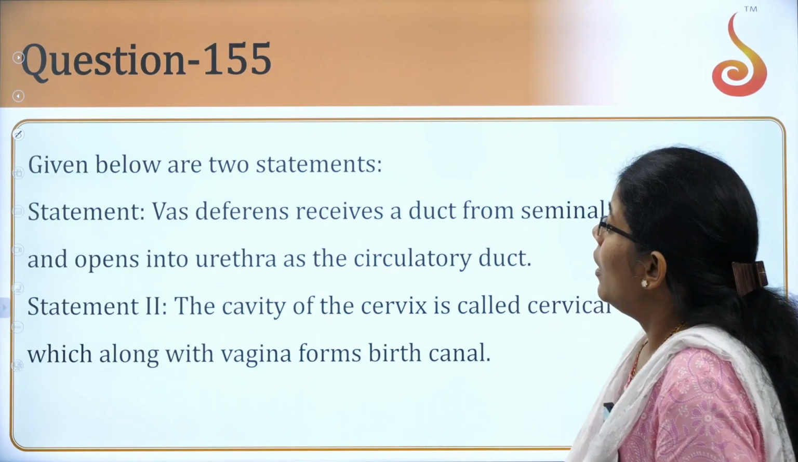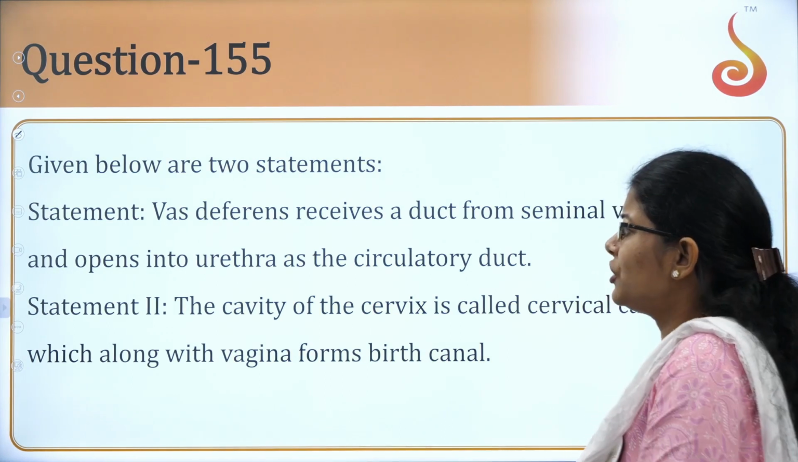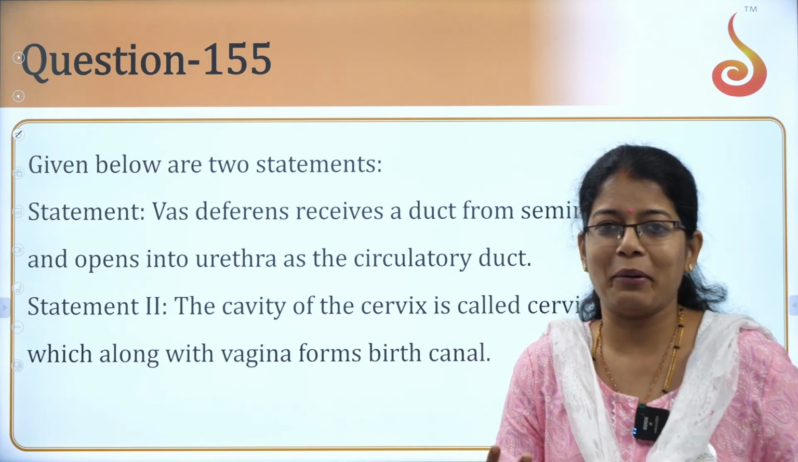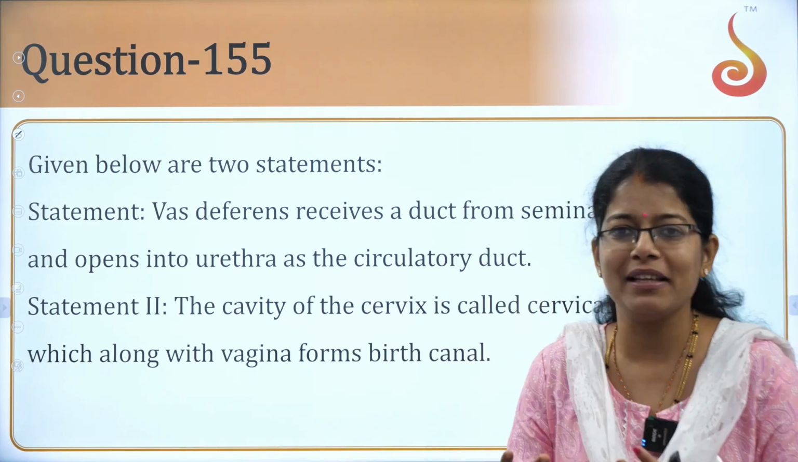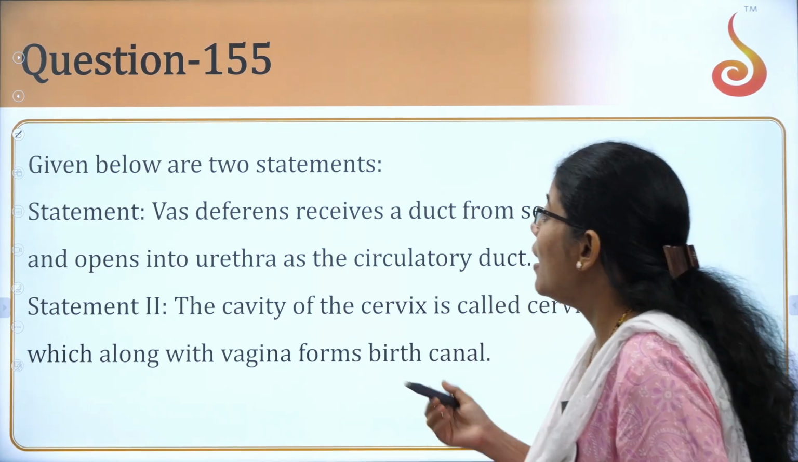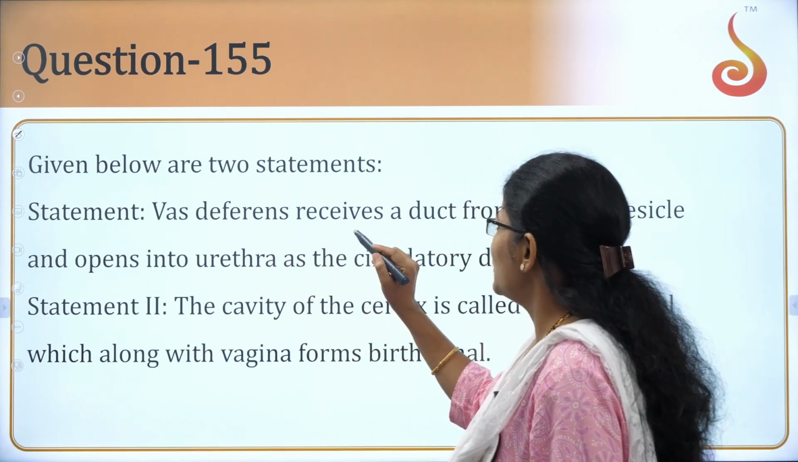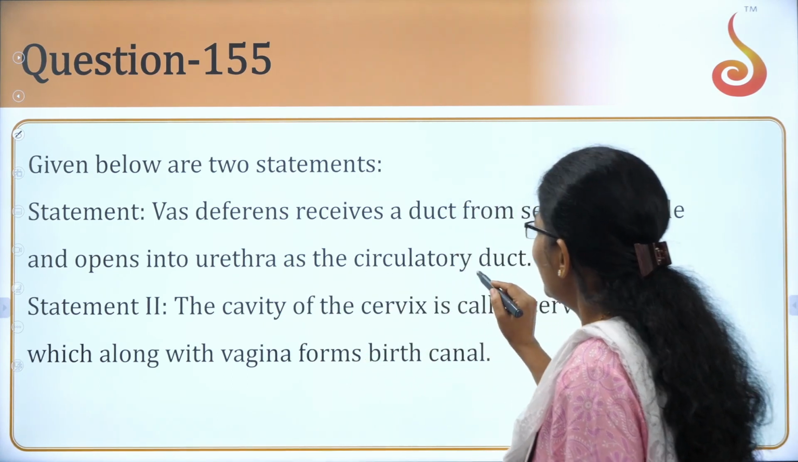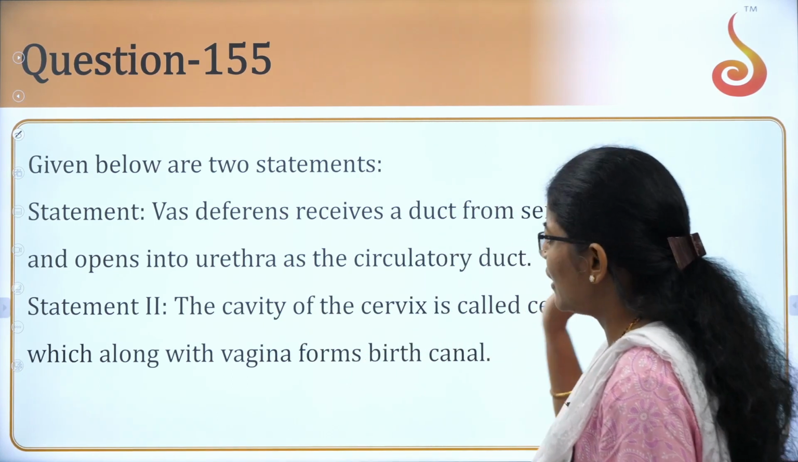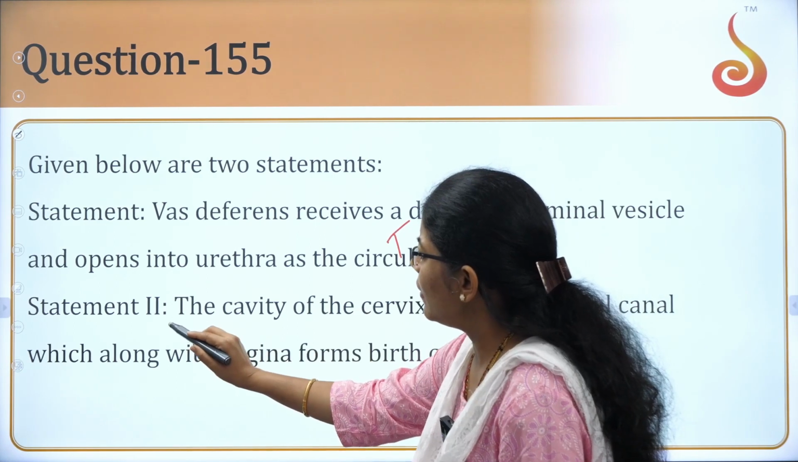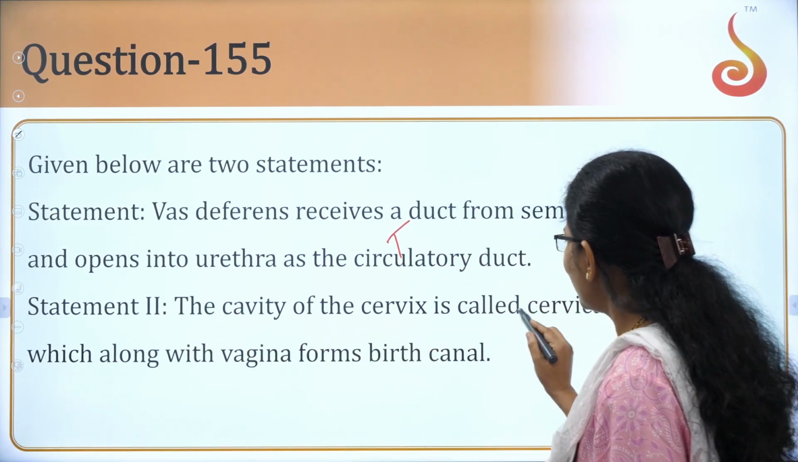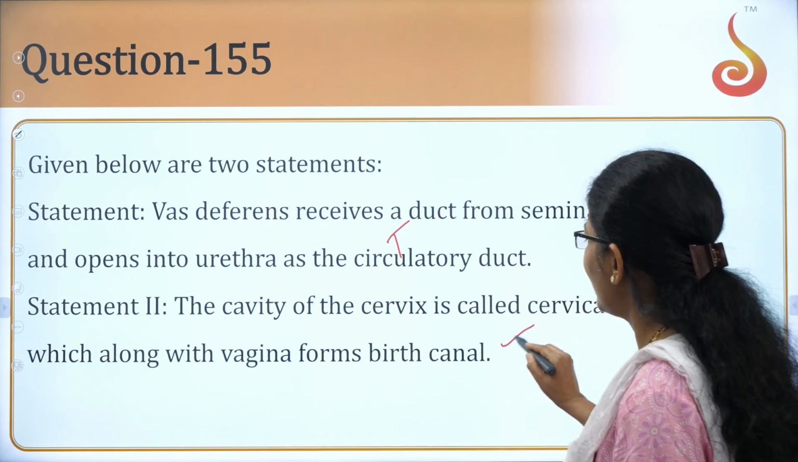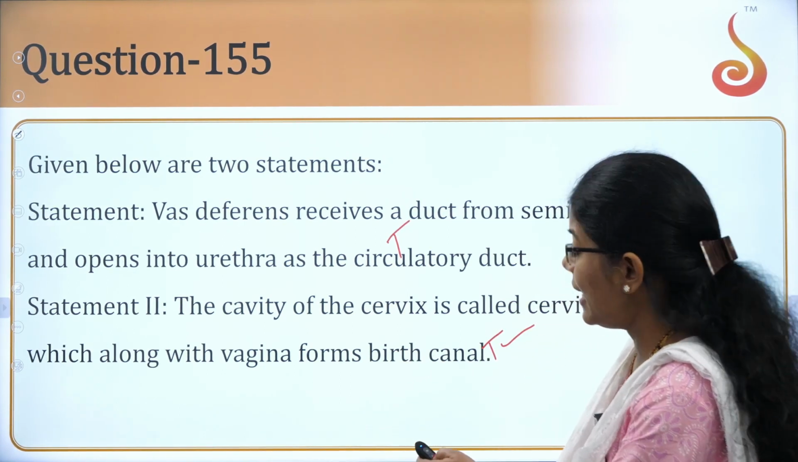Next one. Given below are two statements. This type of theoretical lengthy questions have come. Actually the questions are very simple, students, but yes, they are very lengthy. Statement: vas deferens receives a duct from seminal vesicle and opens into urethra as a common duct. Correct. And statement 2, the cavity of the cervix is called cervical canal, which along with the vagina forms the birth canal. Yes, again this is true, students, right?